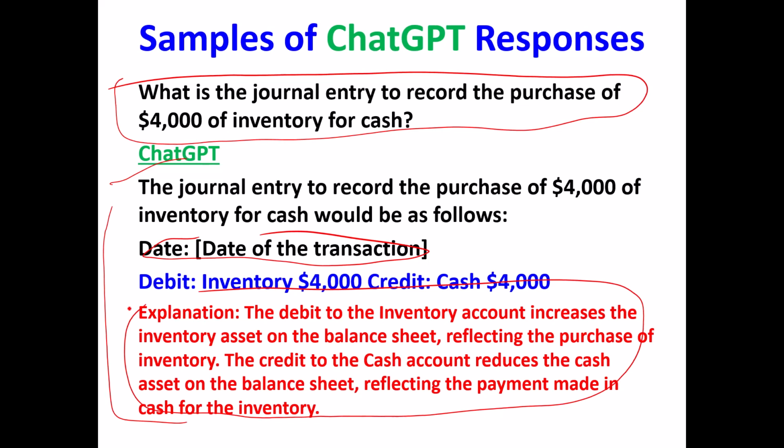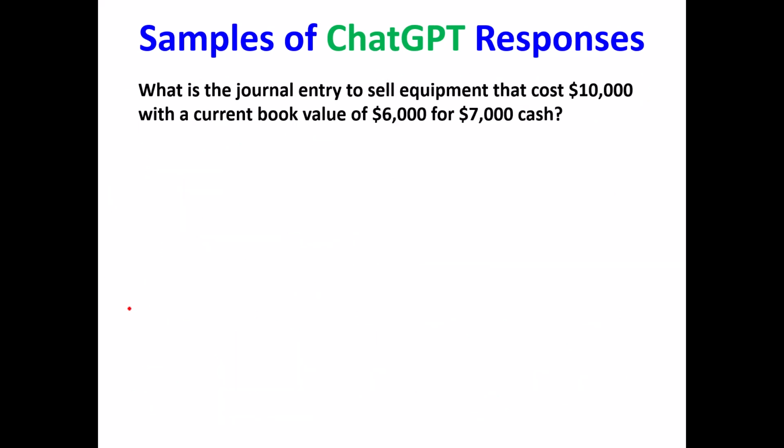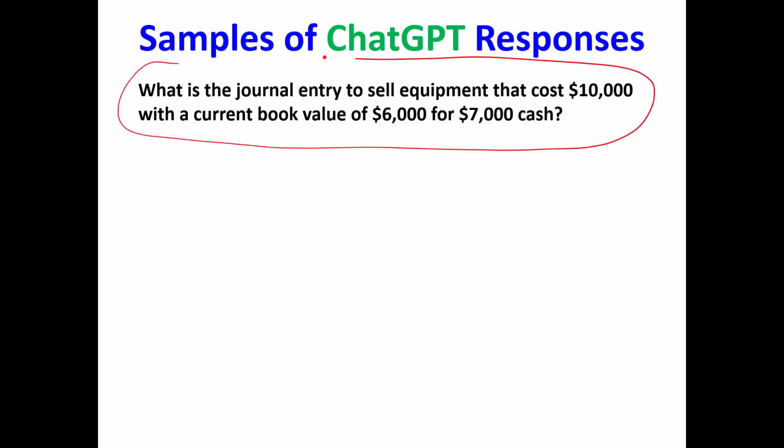Well, I called my brother, Jim, my partner, and said, hey, I found this thing. He said, okay. He said, I'm going to tinker with it. So here's the first question he asked ChatGPT. A little more difficult than mine. Let me read exactly what he typed in. What is the journal entry to sell equipment that costs $10,000 with a current book value of $6,000 for $7,000 cash? That's exactly what he typed in.